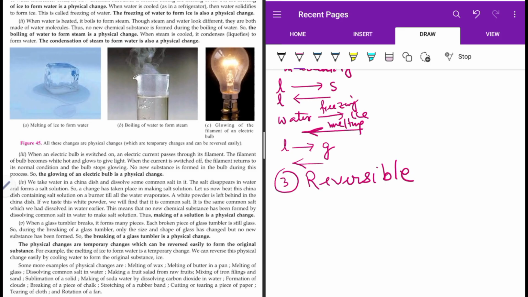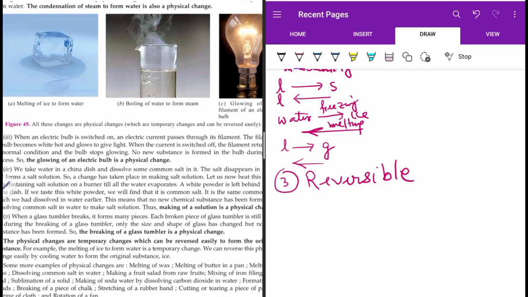Now, making of a solution is a physical change. Suppose I dissolve common salt in water, the dissolution process. We consider it to be a physical change, not a chemical change. Though we get a solution, the property of the salt and the property of water remain there.